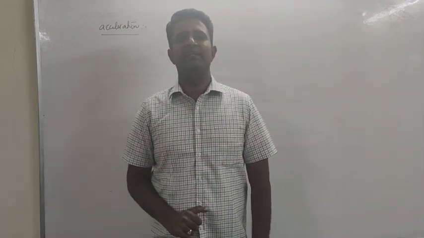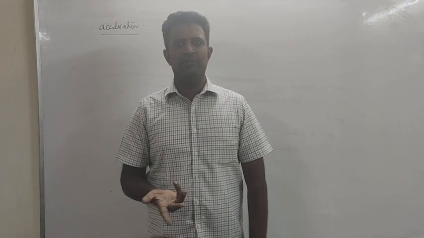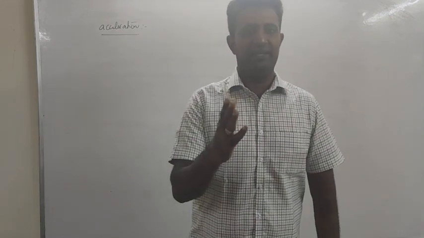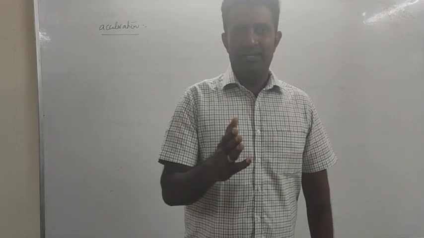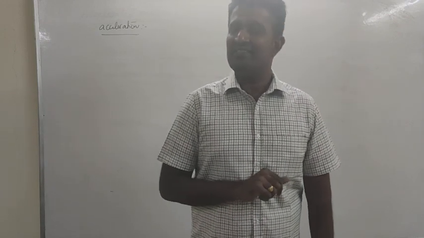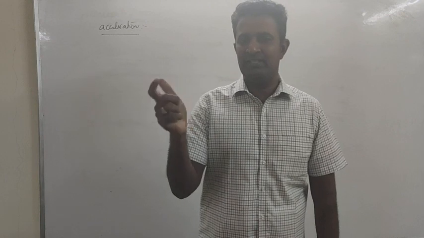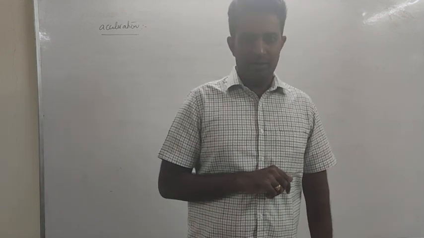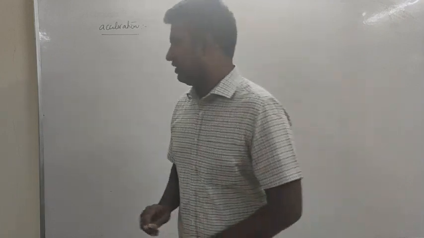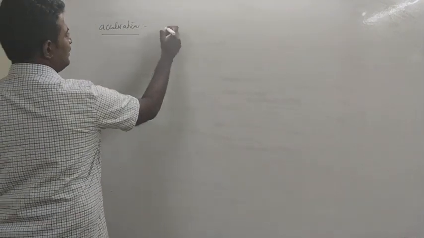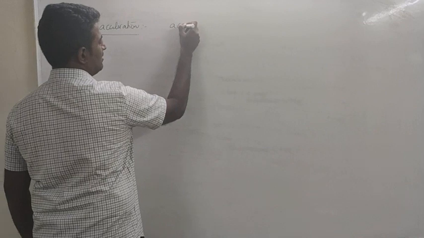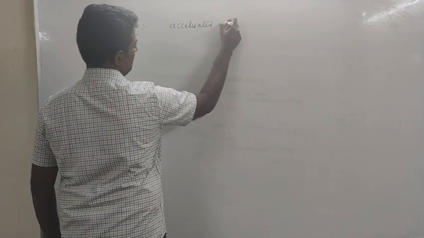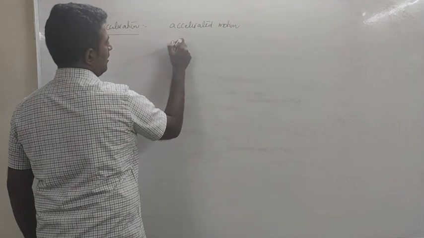The speed of the bike has to increase. Such motion you will say is accelerated motion. Whereas if the speed of the bike is decreasing, you have to give some other name to that. That motion we will call retarded motion. So there will be two types of motions in case of acceleration: accelerated motion and retarded motion.